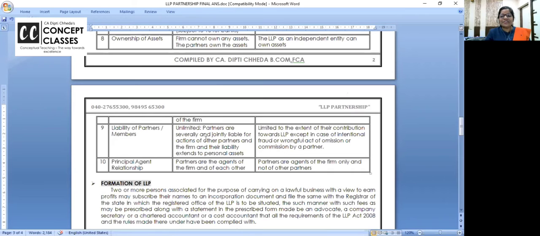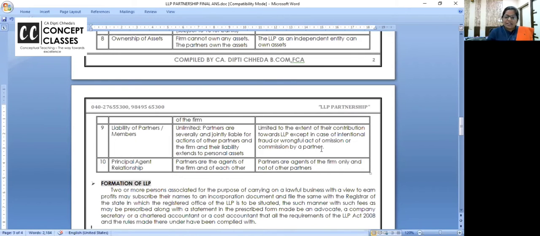Partners are severally and jointly liable for the action of the other partners and the firm and their liability. Are you all getting? Partners are severally and jointly liable. मतलब personally liable. Whereas in limited liability partnership, partners' liability is limited to the extent of their contribution towards LLP, except in case of intentional fraud or wrongful act of omission or commission by a partner.